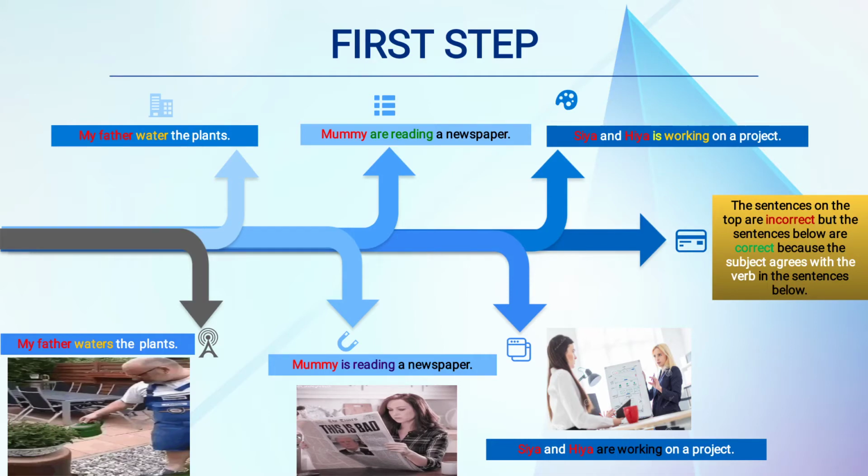Now is reading is the correct form of the verb. My father watered the plants: again, it is wrong. The correct form is my father waters the plant. So, we have understood from all these sentences that when the subject agrees with the verb, the sentence will be correct.